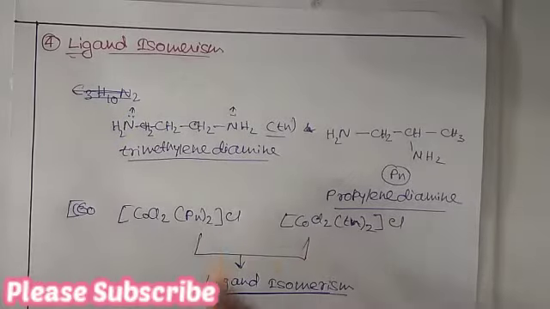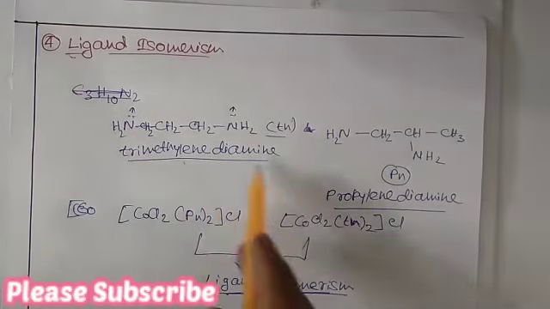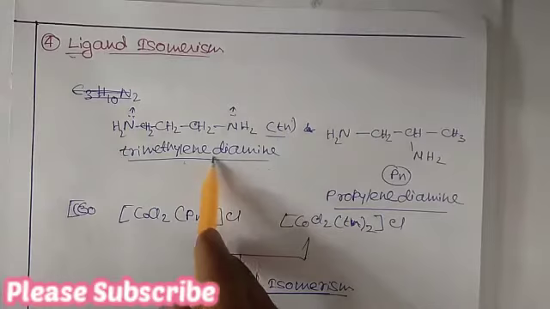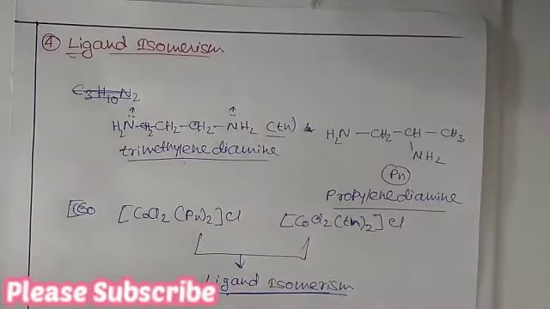Because there is isomerism between the ligands, there arises isomerism of the complexes.